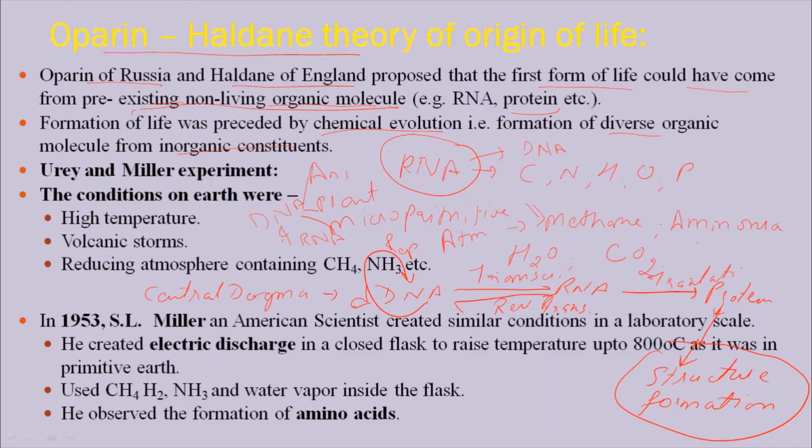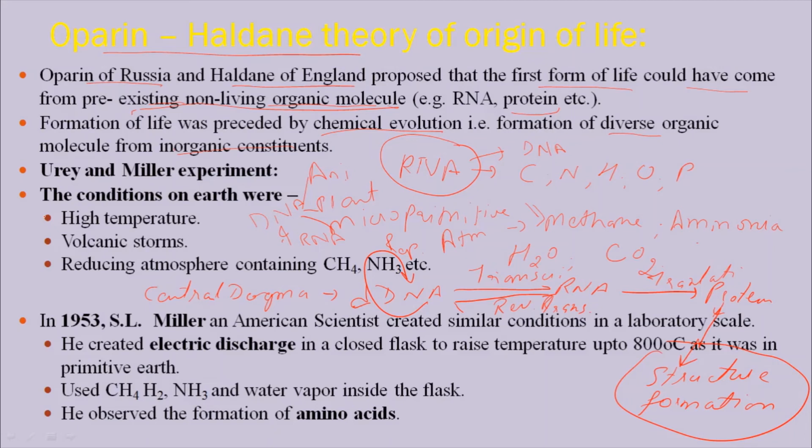with high temperature, volcanic storms, and reducing conditions, because in the starting phases the temperature is very high and there are several gases due to volcanic storms, and as the temperature falls, methane and ammonia are released. So they also take some gases. In 1953, Miller, an American scientist, worked on the Oparin-Haldane hypothesis and created these conditions in the laboratory.